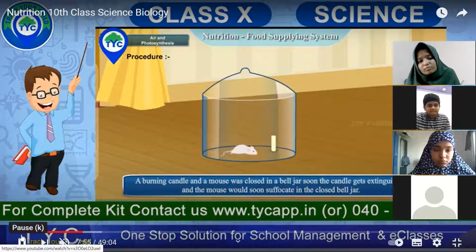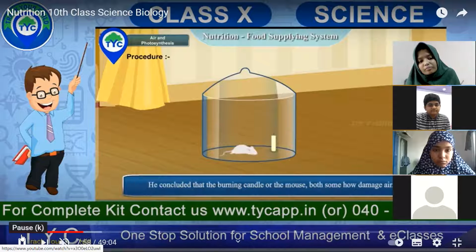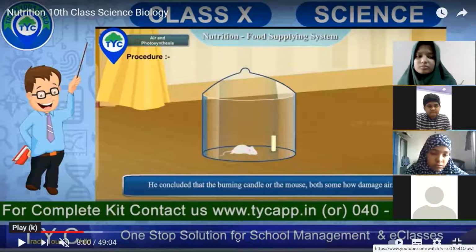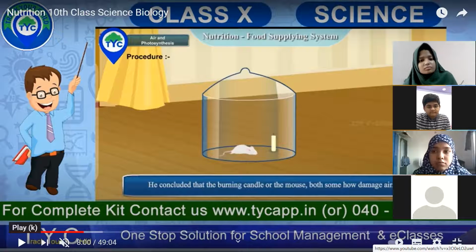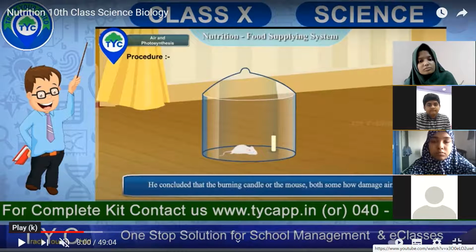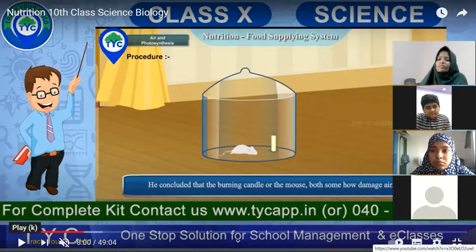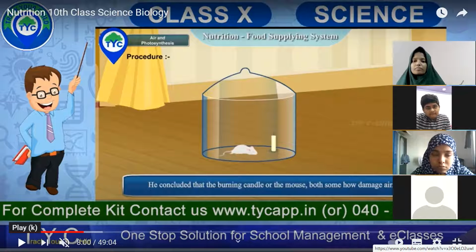See, you can see how the rat is about to die. It is getting suffocated. So from this, he concluded that the burning candle or the mouse both somehow damage air. So what is happening is that whether it is a burning candle or a mouse, they do something within it, because when you have kept the bell jar, air was inside, but what is coming into the air because of which they are dying.